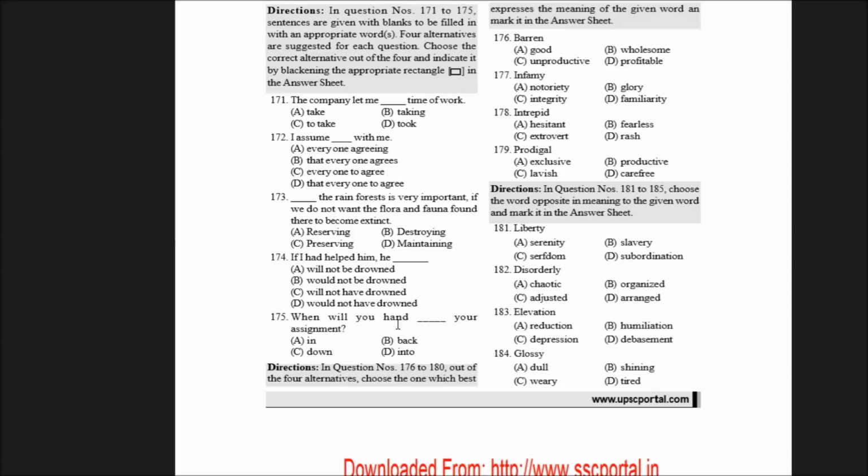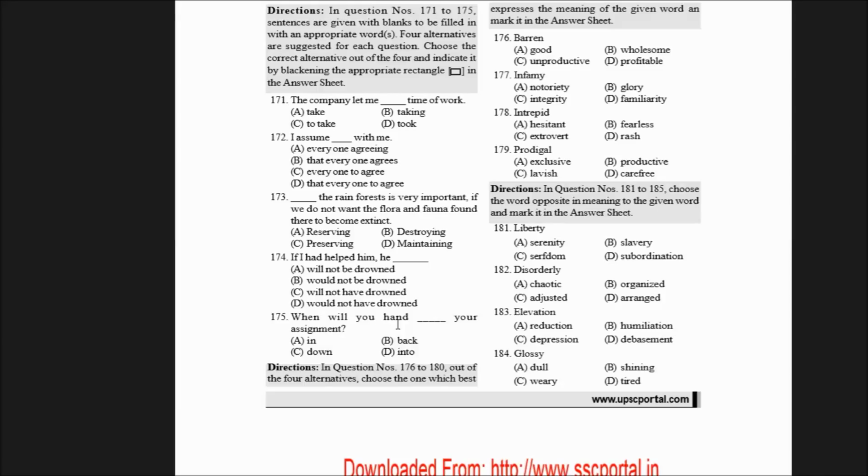So that's a barren land. Next is infamy. So we all know famous personalities, film actors, cricketers. These are all famous personalities. They are known for good things. But if people are known for bad things, then they are infamous. Then they are notorious. They are notorious for this.